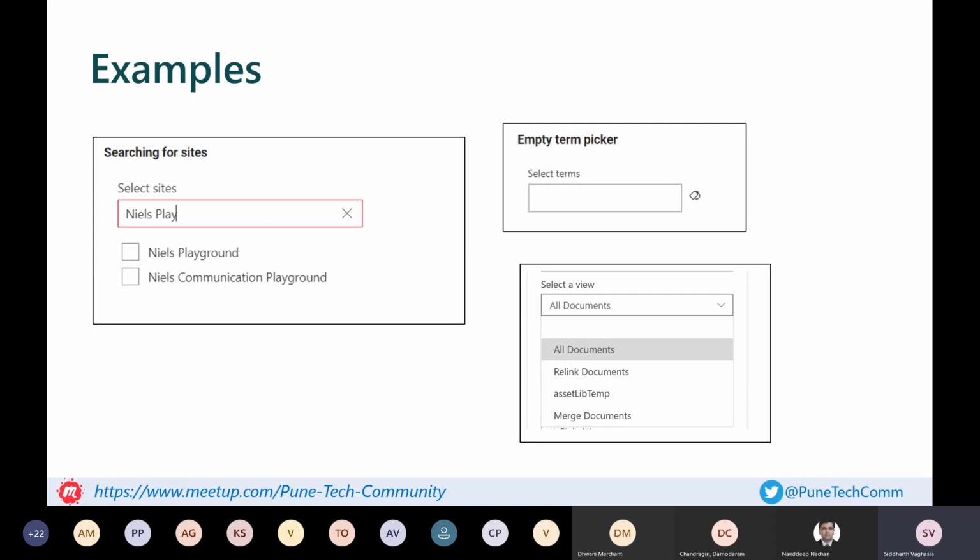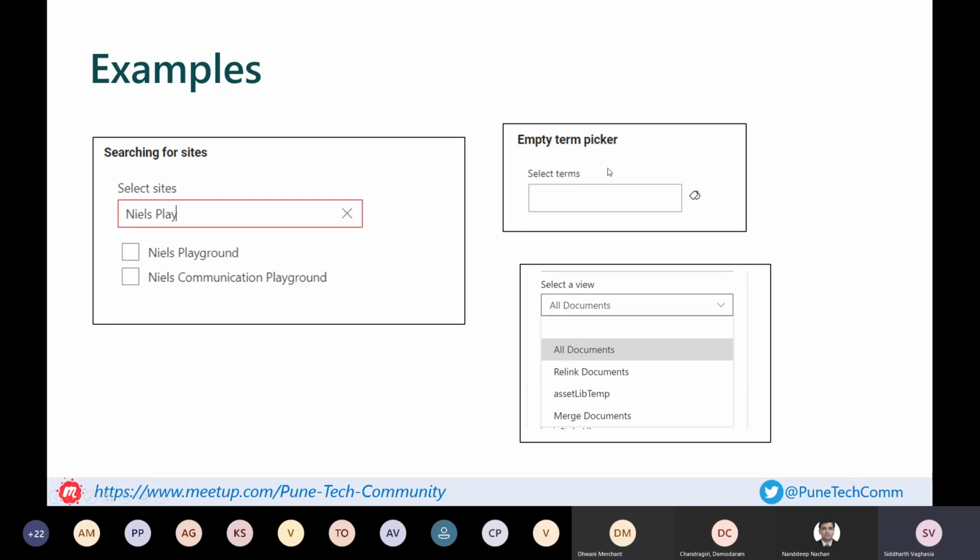You don't need to make REST API calls to get the sites, populate the control, display it, and handle what happens on selection. It is readily available. You just plug and play, the way Nandip showed with the React controls, and the implementation is more or less similar.